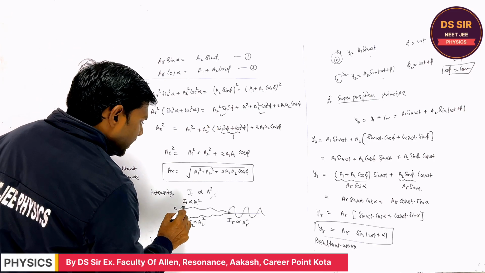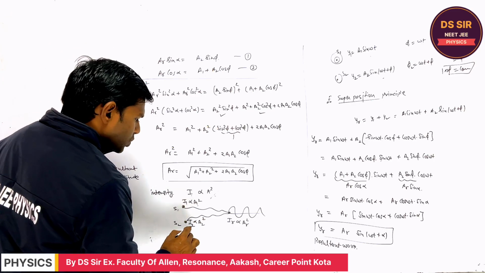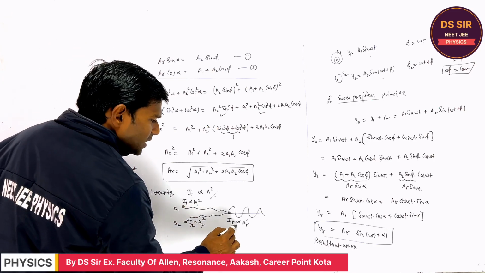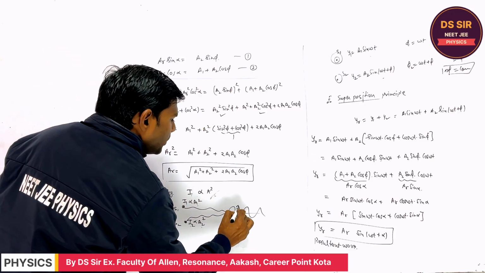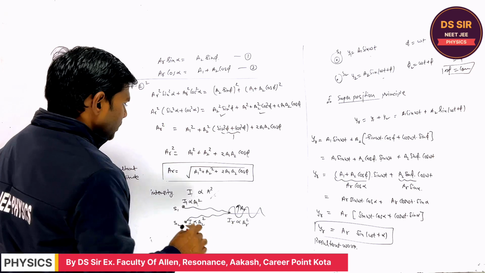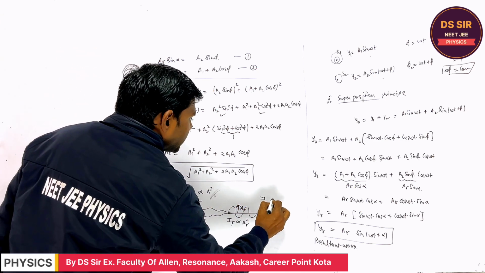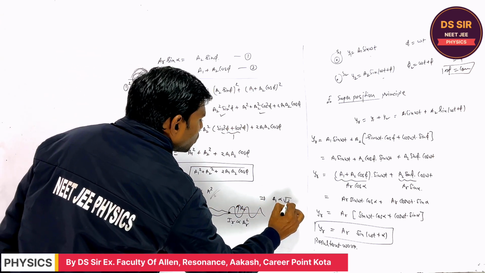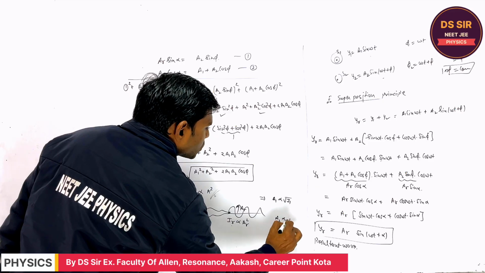So the intensity I1 is proportional to a1 square, I2 to a2 square, and the resultant intensity to the resultant amplitude square. Also you may write a1 is proportional to root I1 and a2 is proportional to root I2.